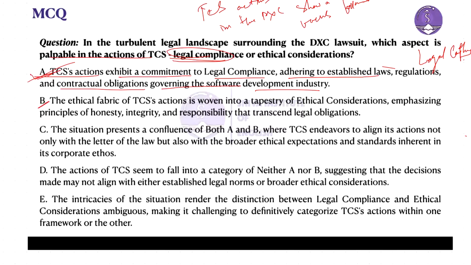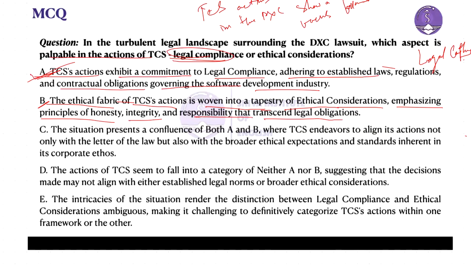The ethical fabric of TCS action is woven into a tapestry of ethical considerations, emphasizing principles of honesty, integrity, and responsibility that go beyond legal obligations. Now, option B is indicating about what?